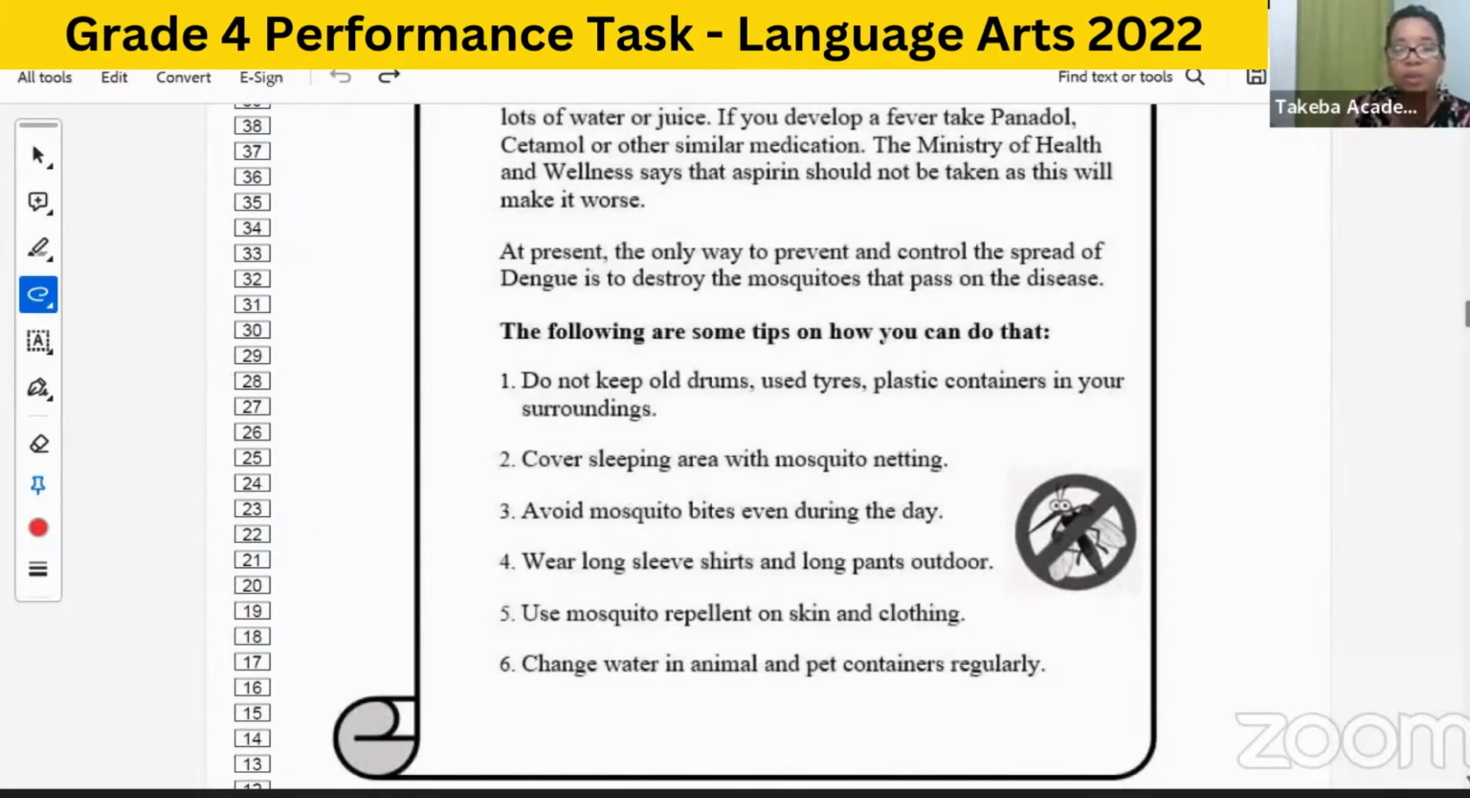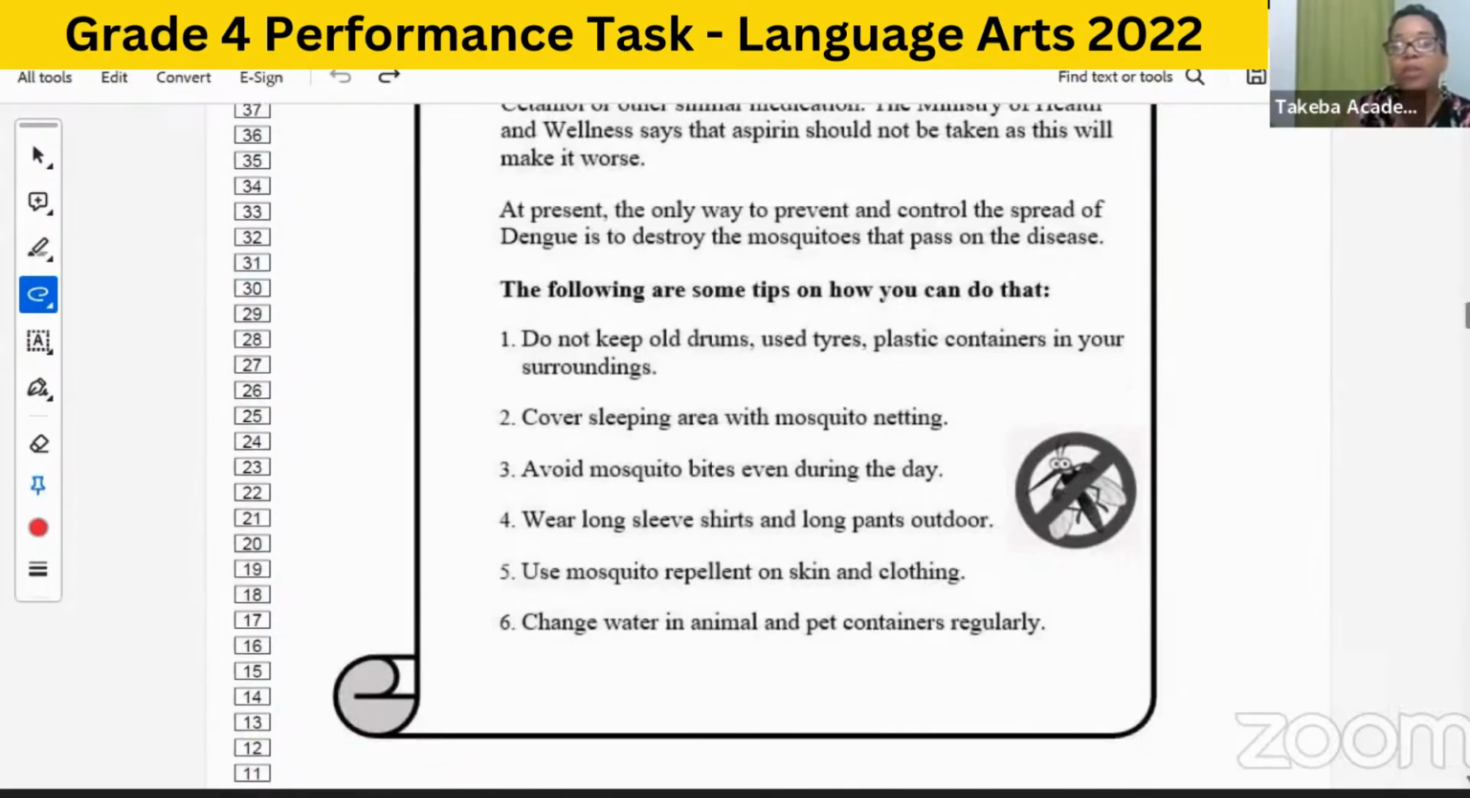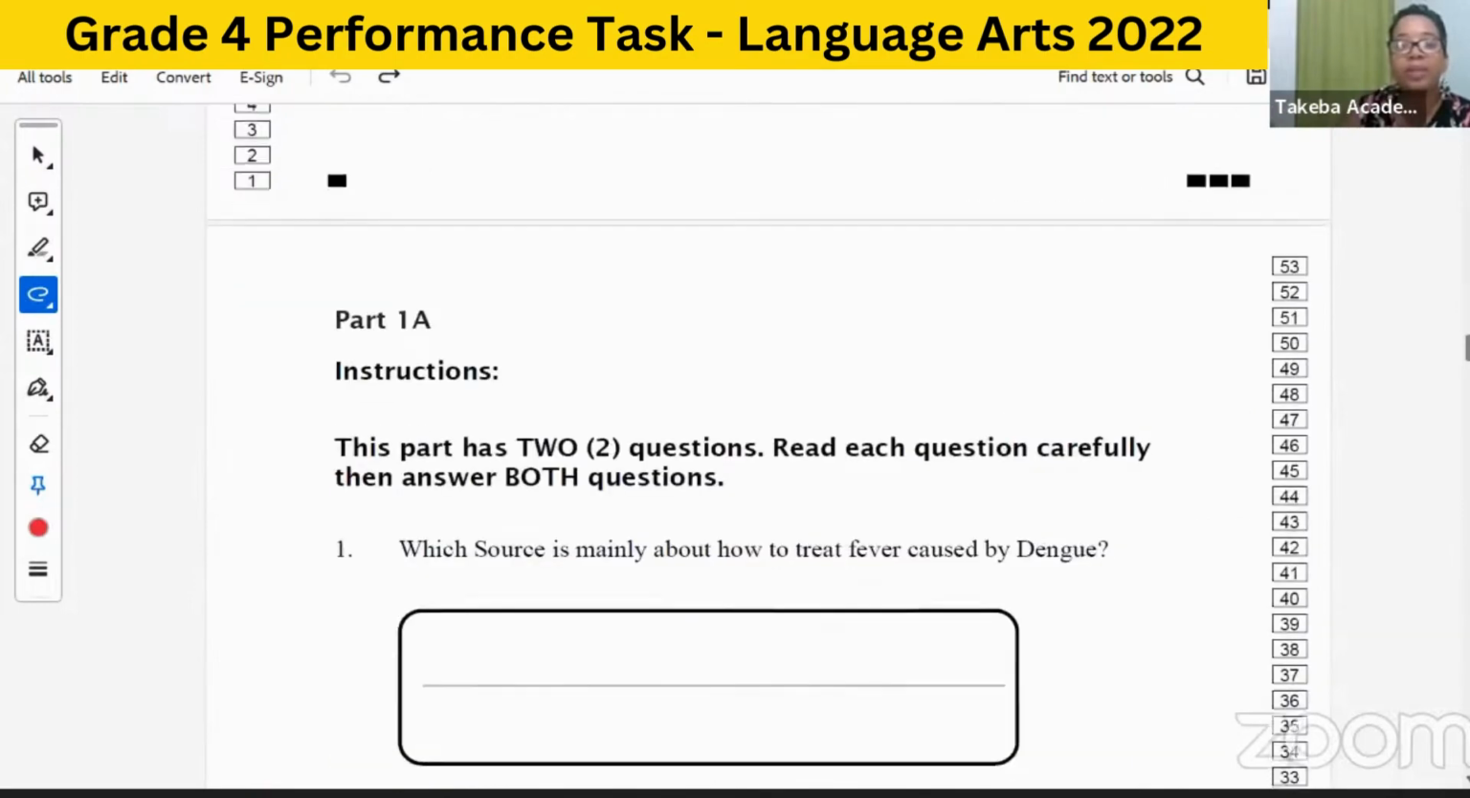1, do not keep old drums, used tires, plastic containers in your surroundings. 2, cover sleeping area with mosquito netting. 3, avoid mosquito bites even during the day. 4, wear long sleeve shirts and long pants outdoor. 5, use mosquito repellent on skin and clothing. And 6, change water in animal and pet containers regularly. So those are the two sources. We will now look at the questions.